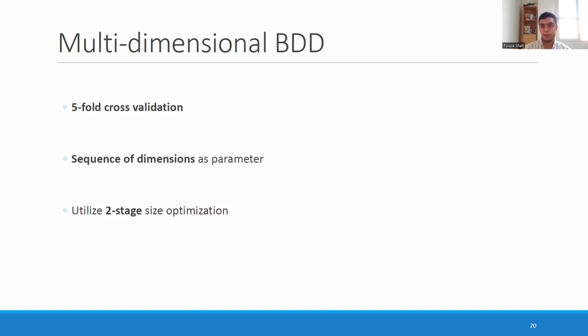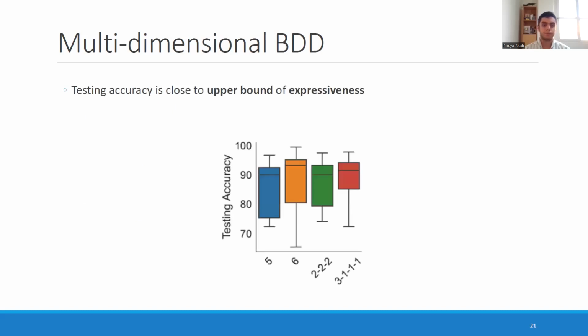Here we consider two sequences of dimensions, one that is completely balanced and another one that is completely imbalanced. And one other thing that I wanted to highlight with regard to these results is that we utilize two-stage size optimization for MDBDDs as well. Because two-stage size optimization happens as a post-processing step, it doesn't interfere with the unique structure of MDBDDs, and it basically comes with no cost. So we thought we should use this for MDBDDs too.